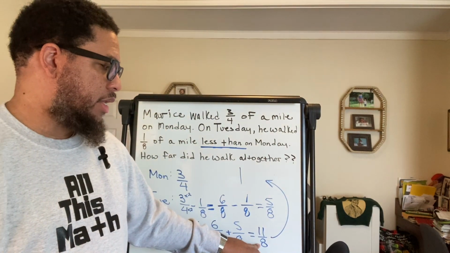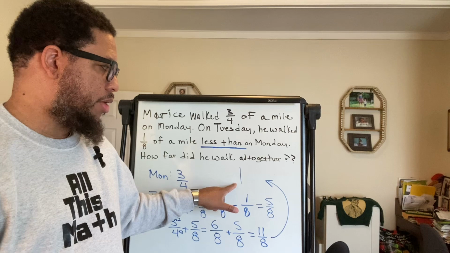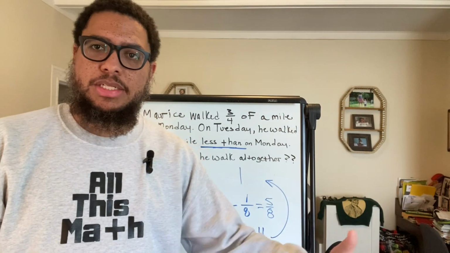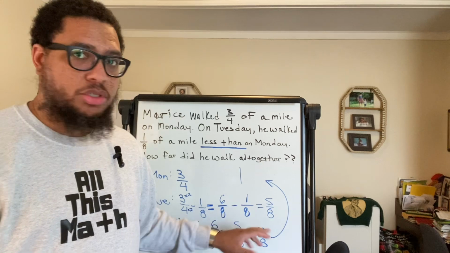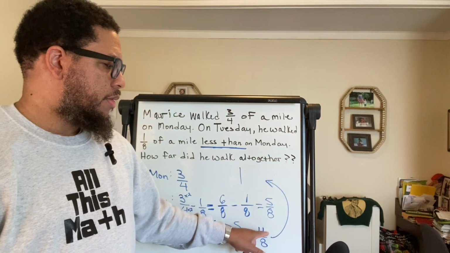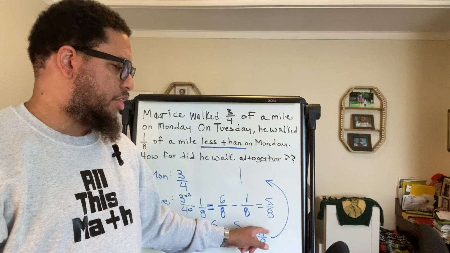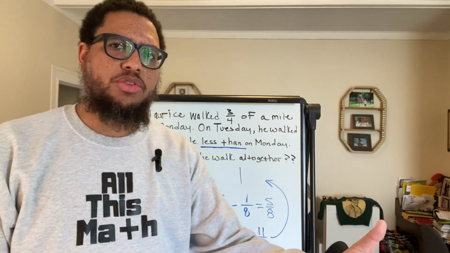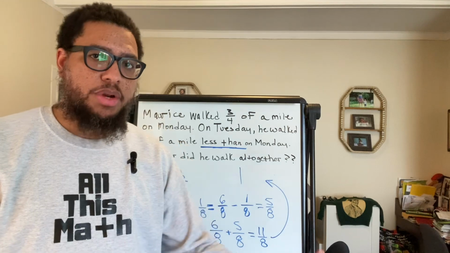Because one group of 8 can fit into 11, that's our whole number part, right? 2 groups of 8 can't fit into 11 because 2 times 8 is 16, and 16 is more than 11. So 2 groups can't fit, but one whole group can fit. But then you say, wait a minute, what about the other 3 that's left over? Because 11 minus 8 is 3, right?